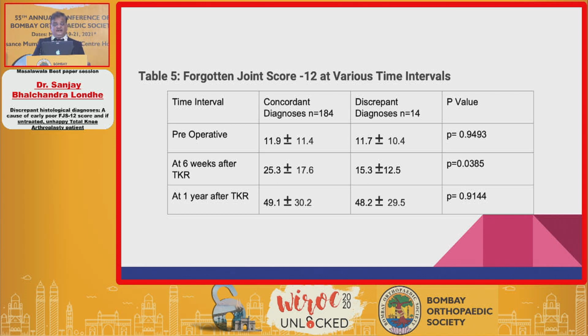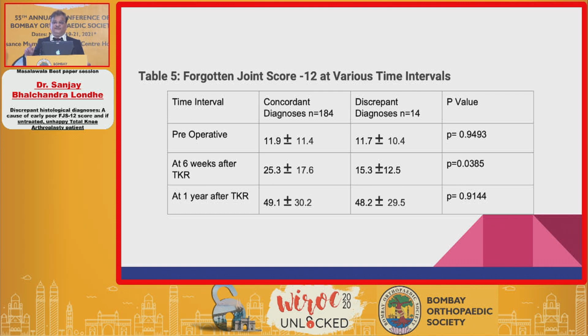But look at the rate at 6 weeks. Because these patients had started being treated by a rheumatologist at about 4 weeks after the operative wound has healed and we have referred the patient to the rheumatologist. So at 6 weeks, if you have missed the diagnosis preoperatively and it's a late diagnosis on histopathological examination, the FJS score differs between the concordant diagnosis group and the discrepant diagnosis group. The p-value is 0.0385, which is statistically significant.